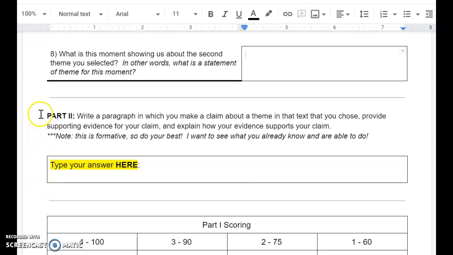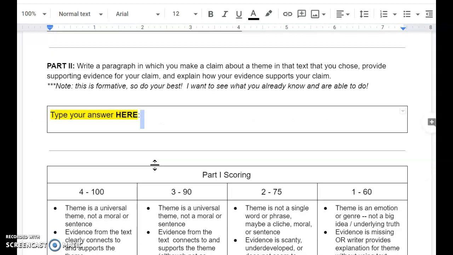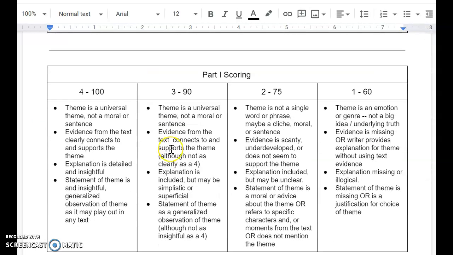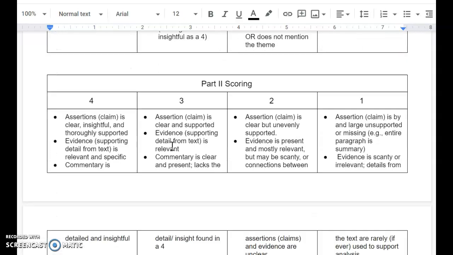Part 2. Write a paragraph in which you make a claim about a theme in that text that you chose. Provide supporting evidence for your claim and explain how your evidence supports your claim. Please note, this is a formative, this is not graded, but do your best. We want to see what you already know and what you are able to do. Please type your answer here. It's a good idea to scroll down and look at the rubric for Part 1 and how it will be graded or assessed, as well as Part 2 scoring.